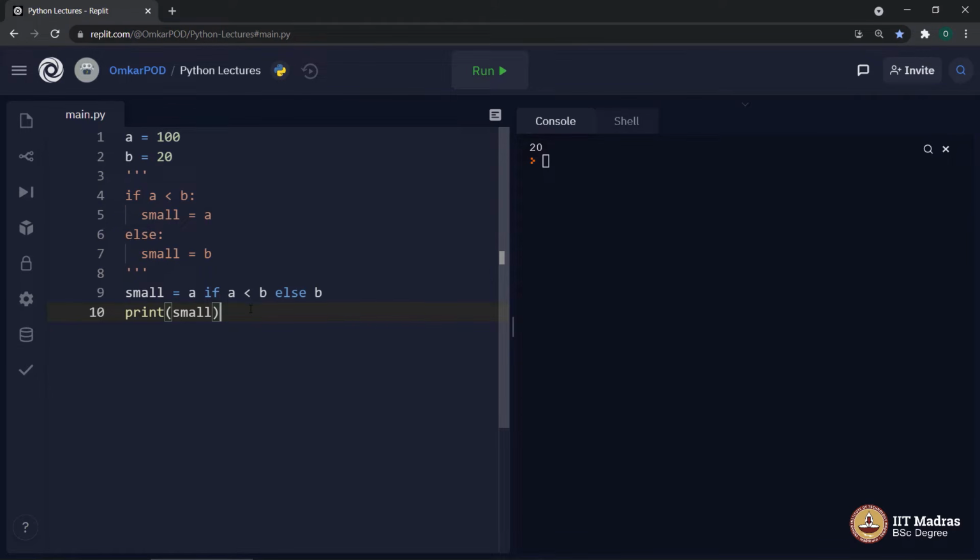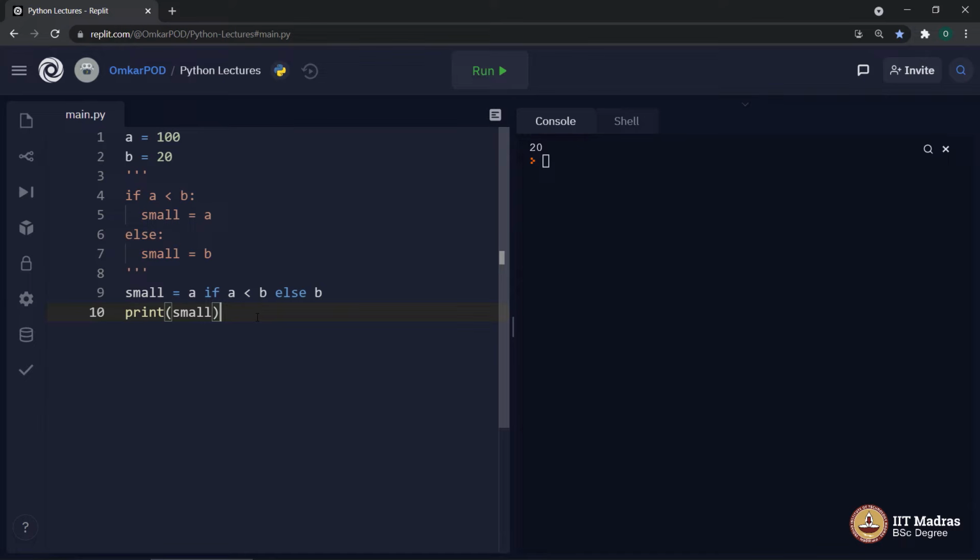With respect to the time taken or the performance of the code, these 4 lines and this one line have the same output. Both will take the same amount of time and both are equal with respect to Python or the computer. The only advantage is, instead of writing this in 4 lines, we can write it in a single line and reduce the length of our program by using this everywhere possible.